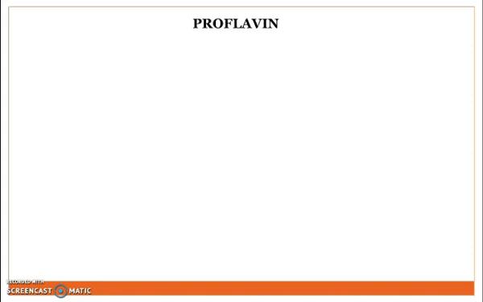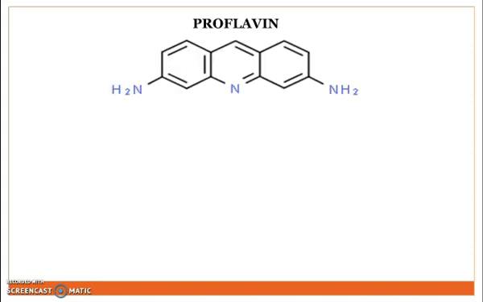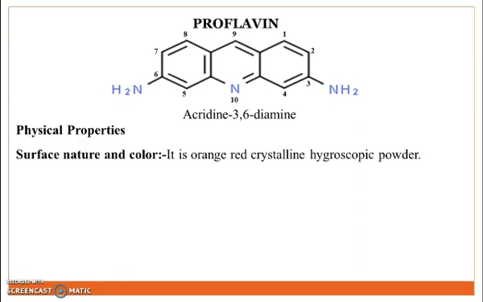Next antiseptic disinfectant agent is Proflavine. The structure of Proflavine: this structure contains a 3-member heterocyclic ring and amine groups attached at the 3 and 6 positions. So the IUPAC name is acridine-3,6-diamine. Physical properties: surface nature and color. It is an orange-red crystalline hygroscopic powder.